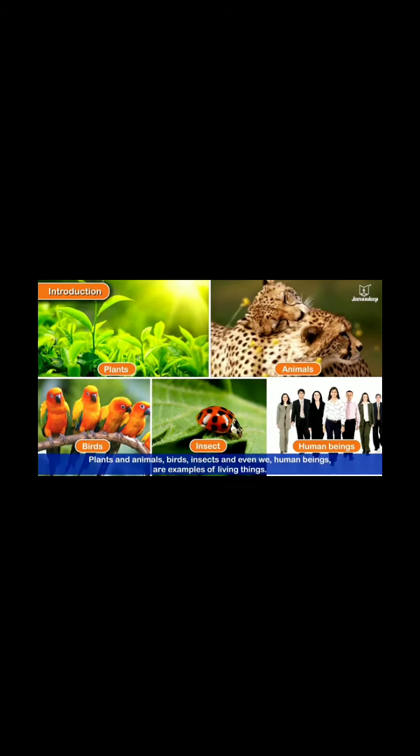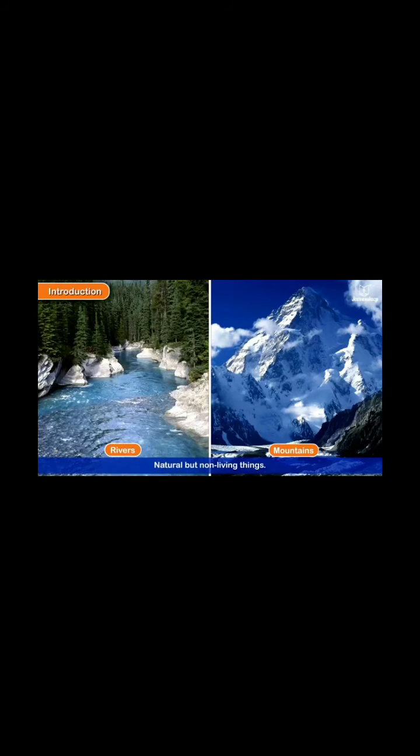Plants, animals, birds, insects, and human beings are examples of living things. River and mountain are natural but non-living things. Things such as books, toys and many such things are man-made things.